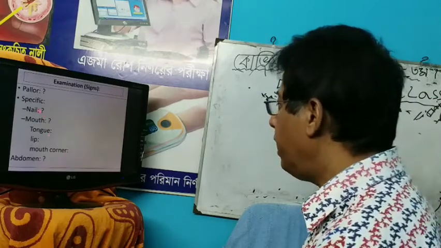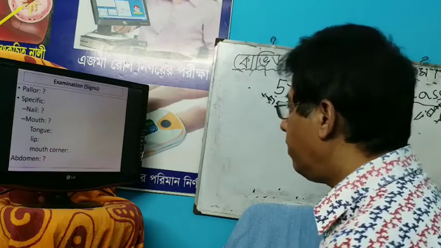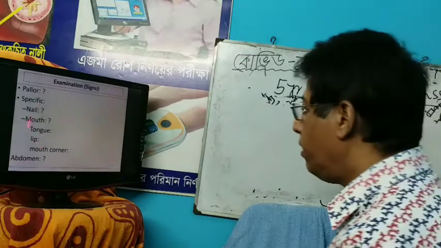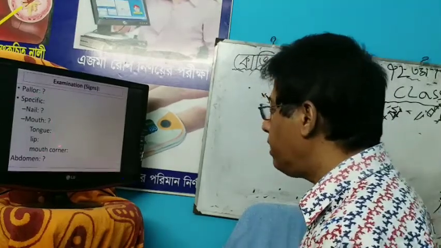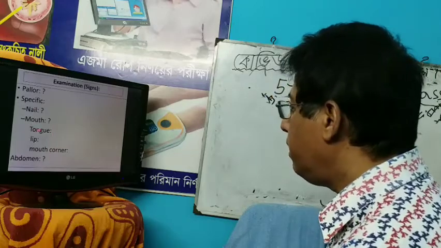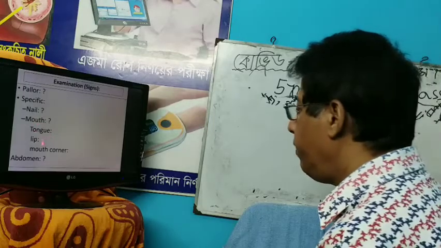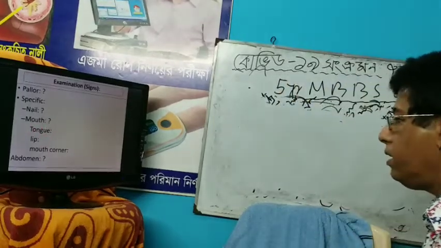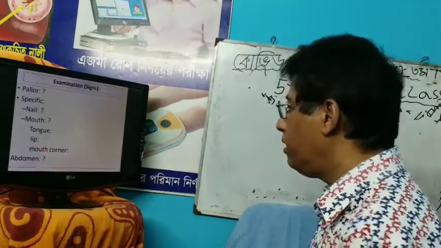In case of thalassemia, sometimes the question is asked at the bedside. If the examiner asks whether you think the patient is suffering from iron deficiency anemia, your answer is, sir, no, because his or her tongue is not depapillated, there is no glossitis, the lip is not cracked, and there is no angular stomatitis.